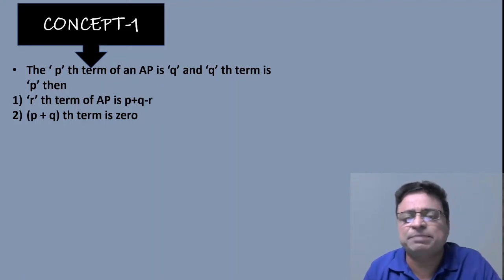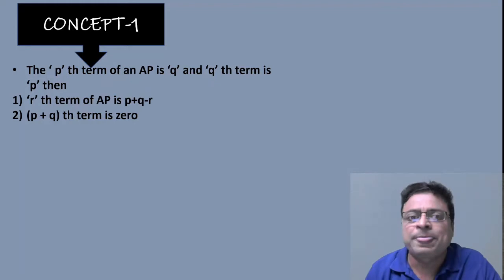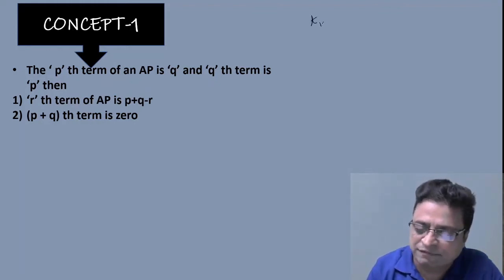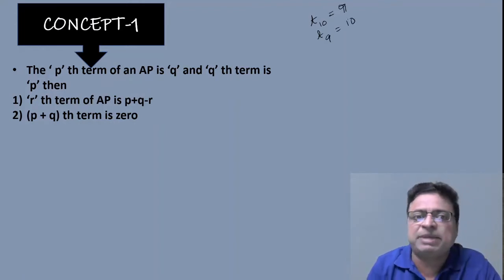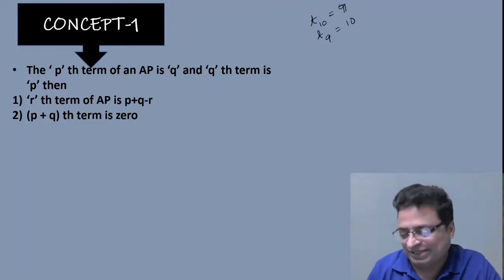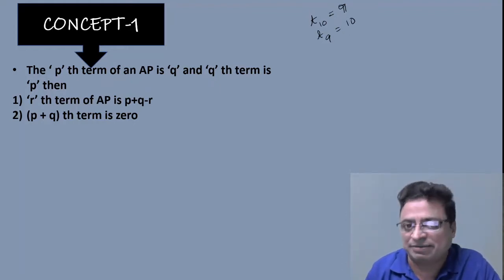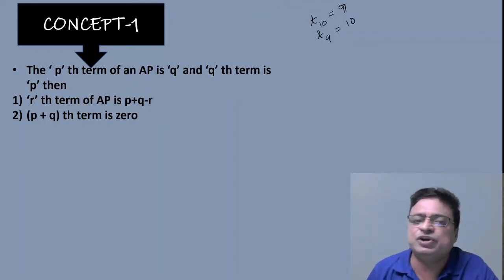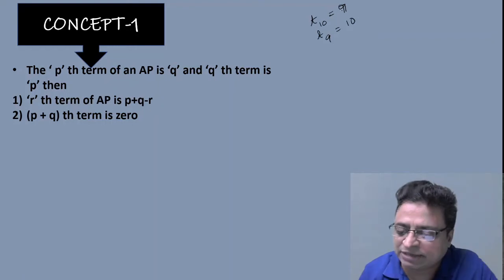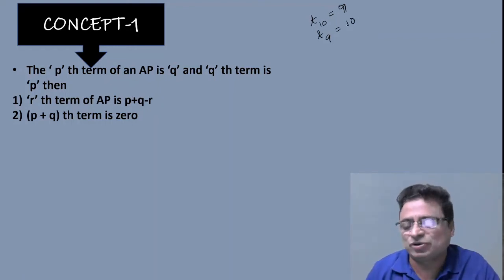And again, the pth term of an AP is Q and the qth term is P. Suppose the 10th term of an AP is 9 and the 9th term of the AP is 10. They may ask what is the (P plus q)th term, that is, what is the 19th term. Then the answer would be 0, simply. The 19th term would be 0, because here the 10th term is 9 and the 9th term is 10.